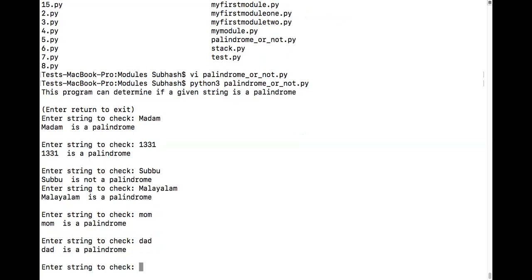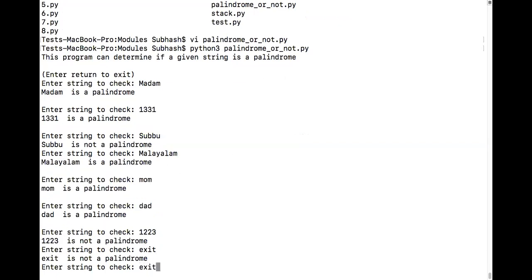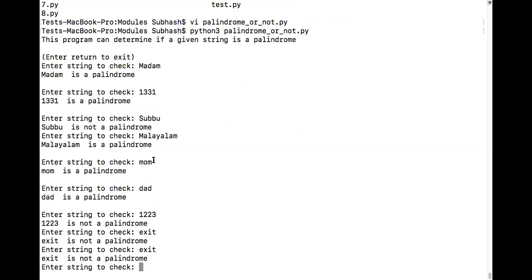Let me give anything else. 1 2 2 1 2 2 3. Okay, something like this. Did you get this right? But I think I've made a mistake here. The mistake is that I am unable to come out of the program. The problem with this code is I'm not able to come out of it.